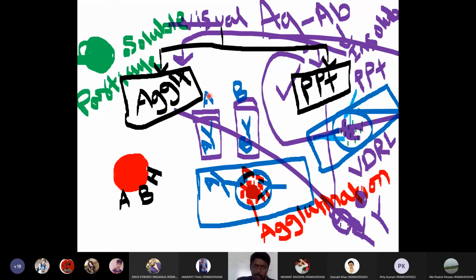These are the two broad or typical antigen antibody reactions. Either we will get agglutination or we will get precipitation. Now let us discuss in detail about precipitation reactions. But before that, let us know the complete spectrum of antigen antibody reactions.